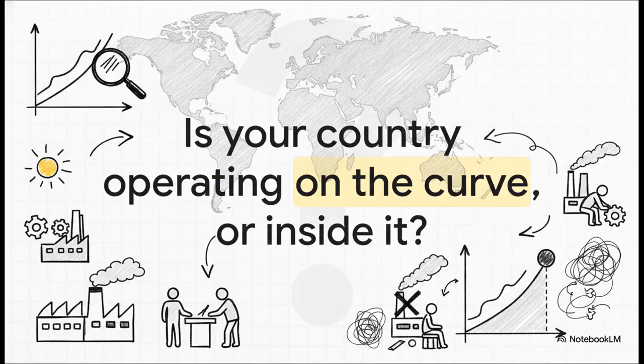So as we wrap up this explainer, I really want to leave you with a bit of a challenge. Take this visual map, this incredible tool of the production possibility curve, and try to apply it to the real world. Think about your own nation right now. Is your country operating perfectly on the curve, maximizing its potential with the best tech and full employment? Or are resources lying idle inside it, suffering the dead loss of inefficiency? The map is crystal clear. The choices are ours to decipher.